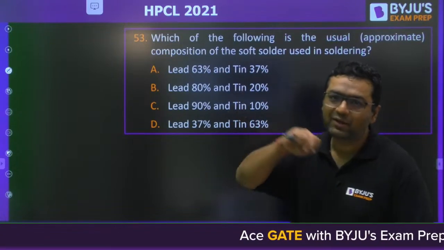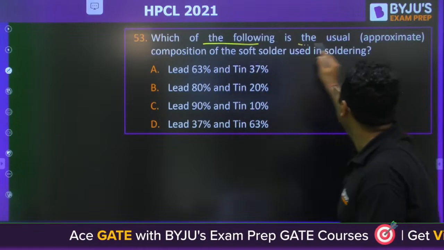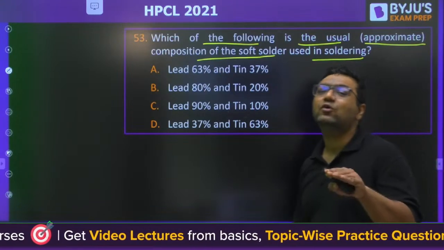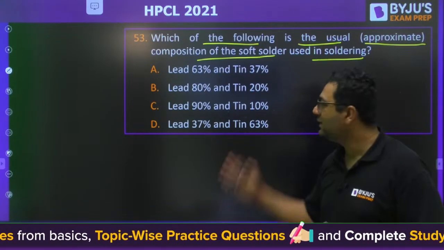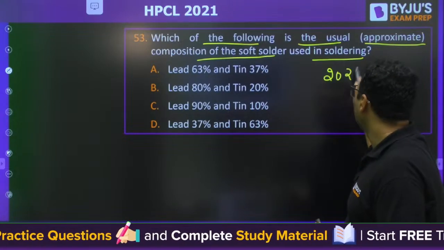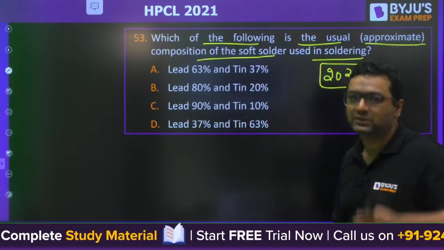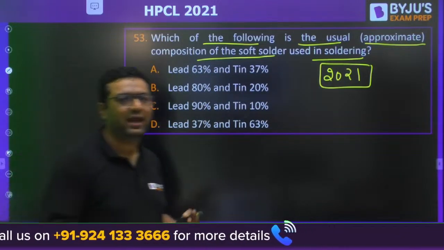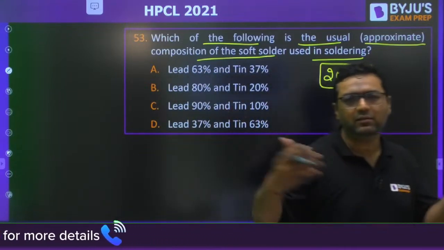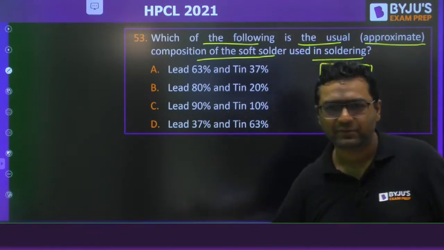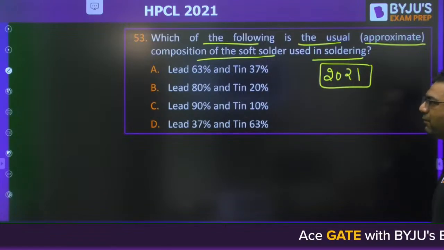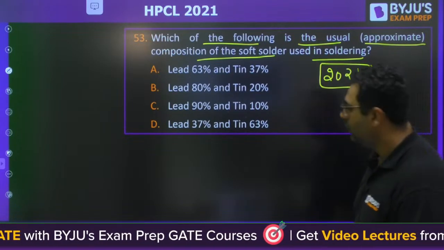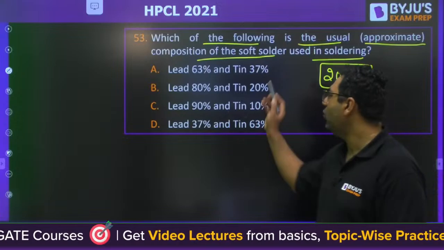This is available in my notes of welding. Which of the following is the usual approximate composition of the soft solder? If you see, my notes were shared much before, and this was asked in HPCL 2021. You will not find this even in many books, but in my notes it is there, because when making notes we try to cover more than one book, taking reference from many books and many exams. So they are asking about soft solder, question number 53: how much lead and how much tin does soft solder have?